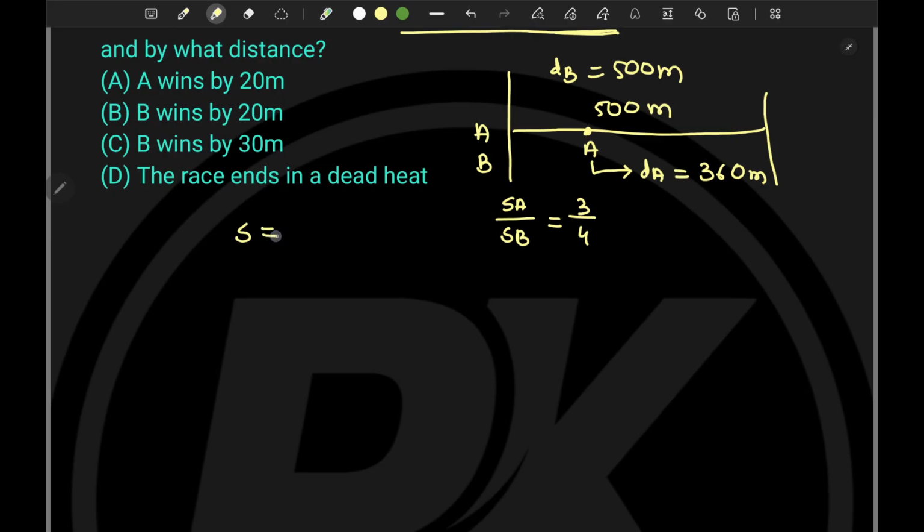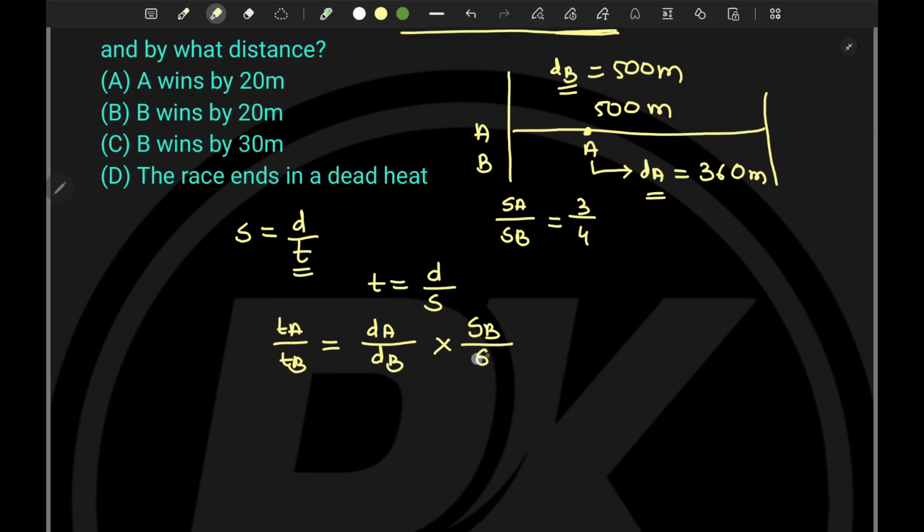Again, we know speed is equal to distance divided by time. We know both the distances. We know the ratio of their speeds. So can I calculate the time first? Let's see. t is equal to distance divided by speed. So can I write TA divided by TB is equal to distance A divided by distance B into speed of B divided by speed of A? Can I write it this way?